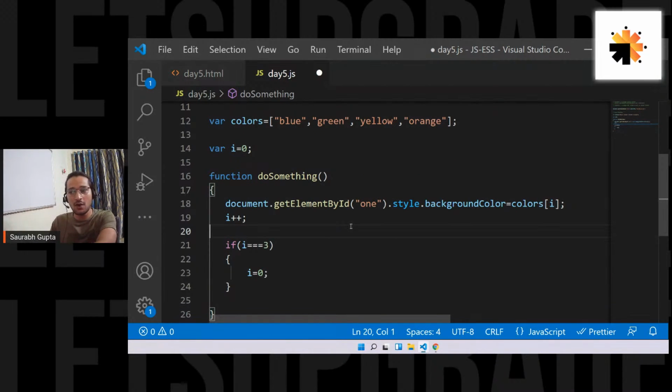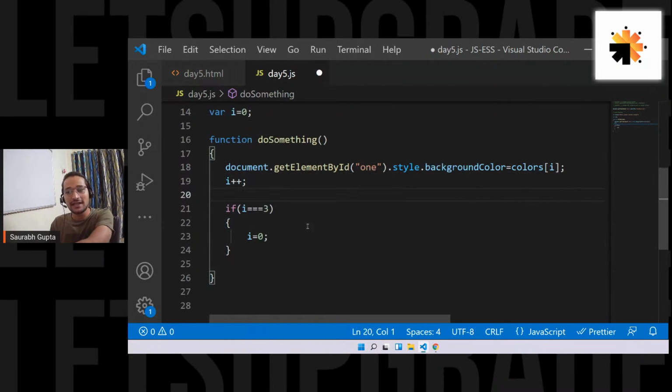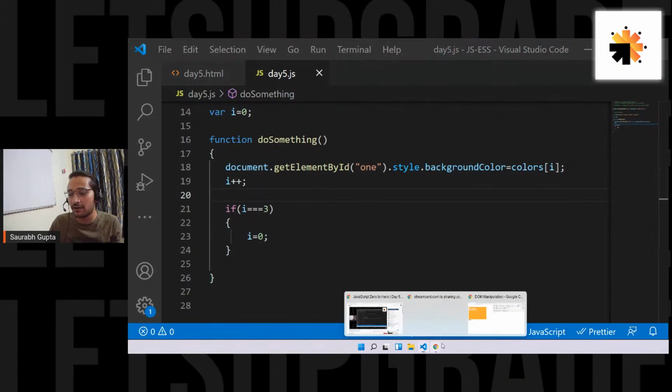If i reaches 3, that means, fine, on 0 it's blue, on 1 it's green, on 2 it's yellow, on 3 it's orange. And as soon as it reaches 3, please make it 0 again, so that I can get back to blue. i is becoming 0, so again the whole thing will start. Plus plus, again reaches 3, again back to 0. Whatever you think, you can just write that. Now let's see if it is actually working, if after orange I get back my blue color.